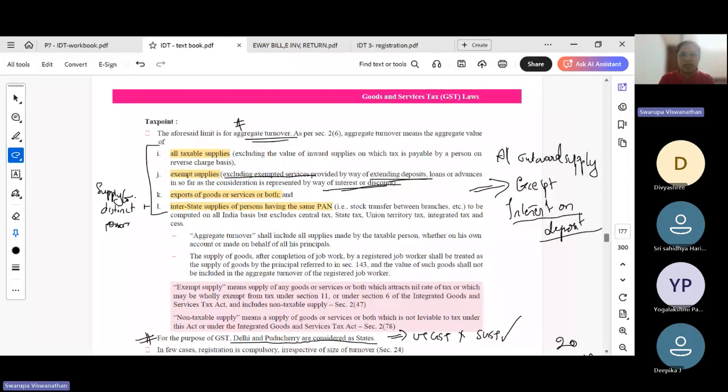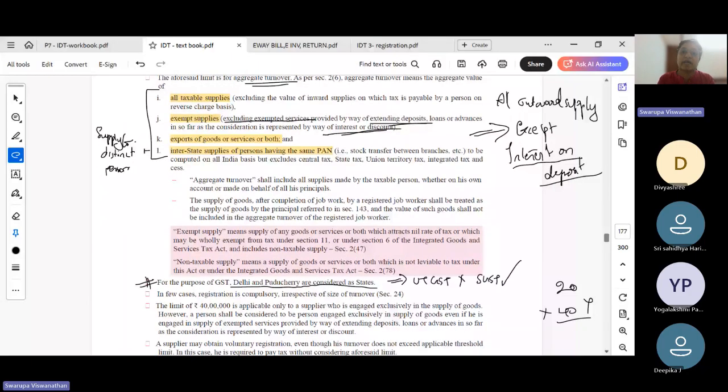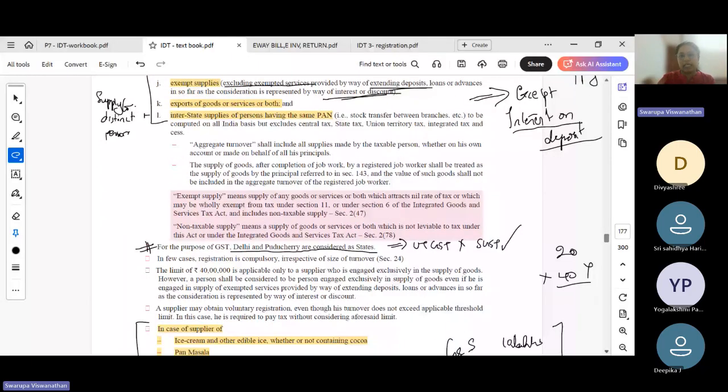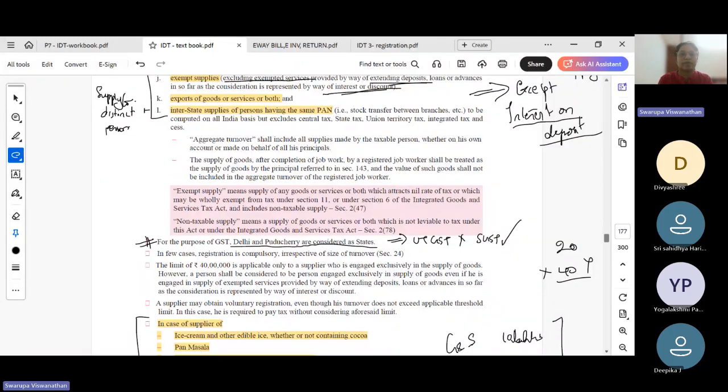In case of a job worker, if any supply is made by the principal directly from the premise of the job worker, that should also not be included. So we have to include only the outward turnover of this particular person. Inward supply should not be included. Other parties' turnover should not be included. For the purpose of GST, Delhi and Pondicherry are considered as states. Even though they are union territories, they are considered as states for the purpose of GST.